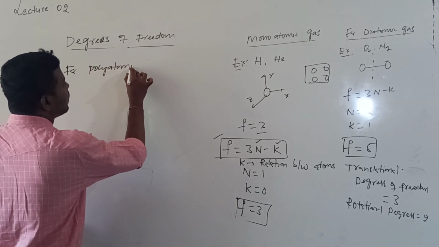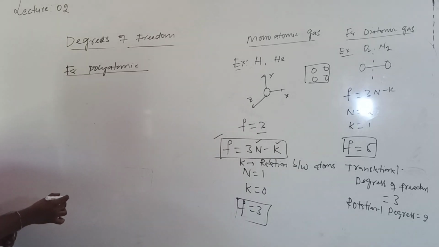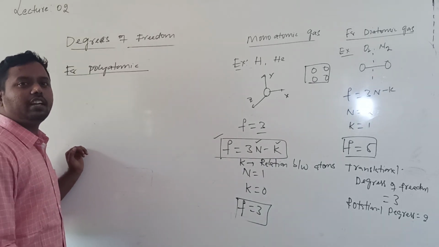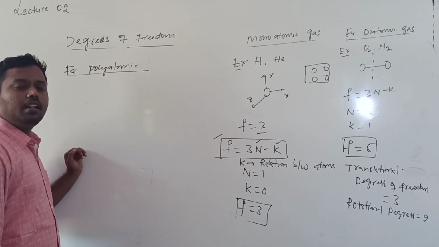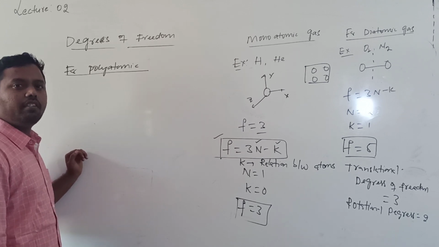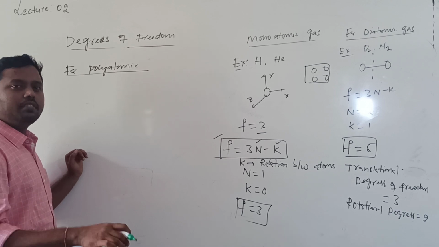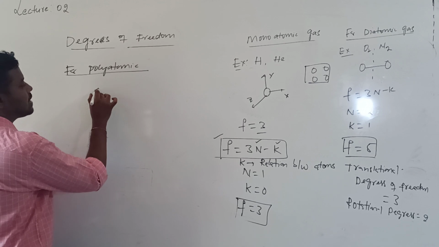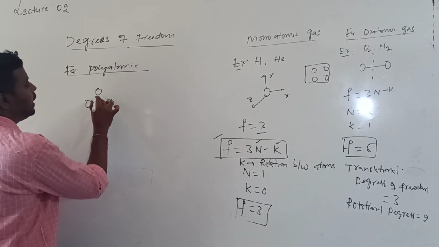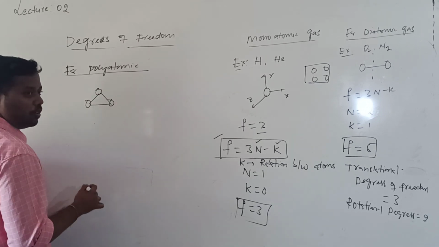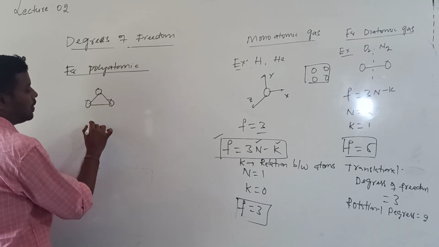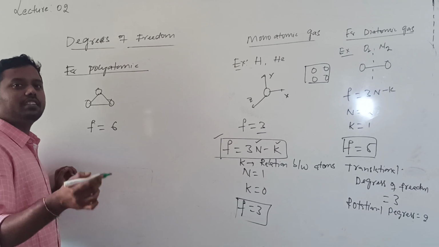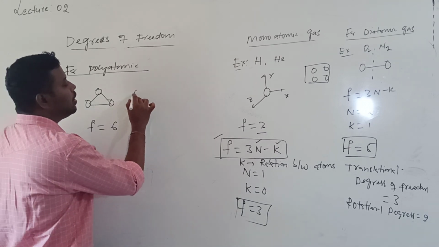polyatomic gases like NH3, H2O and so on. Even in polyatomic there will be linear and non-linear ones. Regarding linear and non-linear, you will come to know in chemistry. For us we will study only polyatomic. For this polyatomic gas, there are 3 atoms, like H2O. So the number of degrees of freedom is, in some cases 6, in some cases 7.